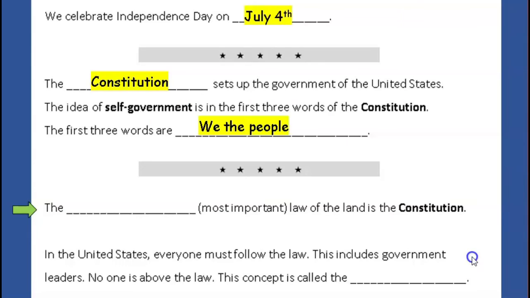Look at your paper. The supreme, most important law of the land is the Constitution. Say supreme. Say the sentence, the supreme law of the land is the Constitution. Pause the video and write supreme.